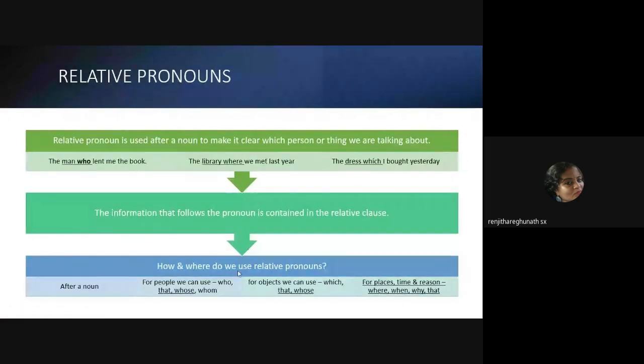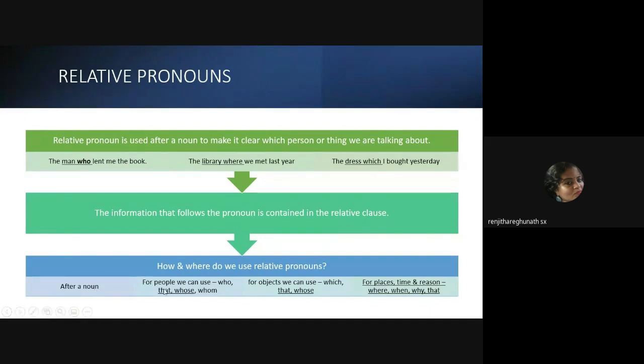All right. First, it is used after a noun. ഒരു noun കഴിഞ്ഞിട്ട് വരും. All right. And since you've all studied grammar, you know that there are always exceptions, but we are not going to worry about exceptions because then that will take another few days for me to explain. So usually relative pronouns would come after a noun.